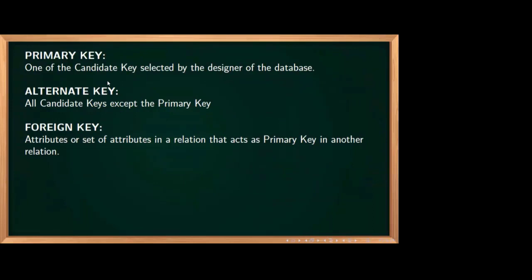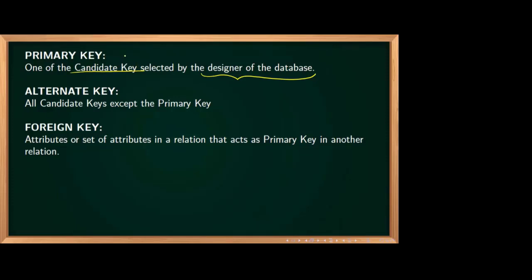Now we'll move to another 3 more topics. 3 more terms are there here: primary key, alternate key, and foreign key. Now, with respect to candidate key and super key, will you be able to tell what is a primary key? What is a primary key? One of the candidate keys selected by the designer of the database is known as primary key.